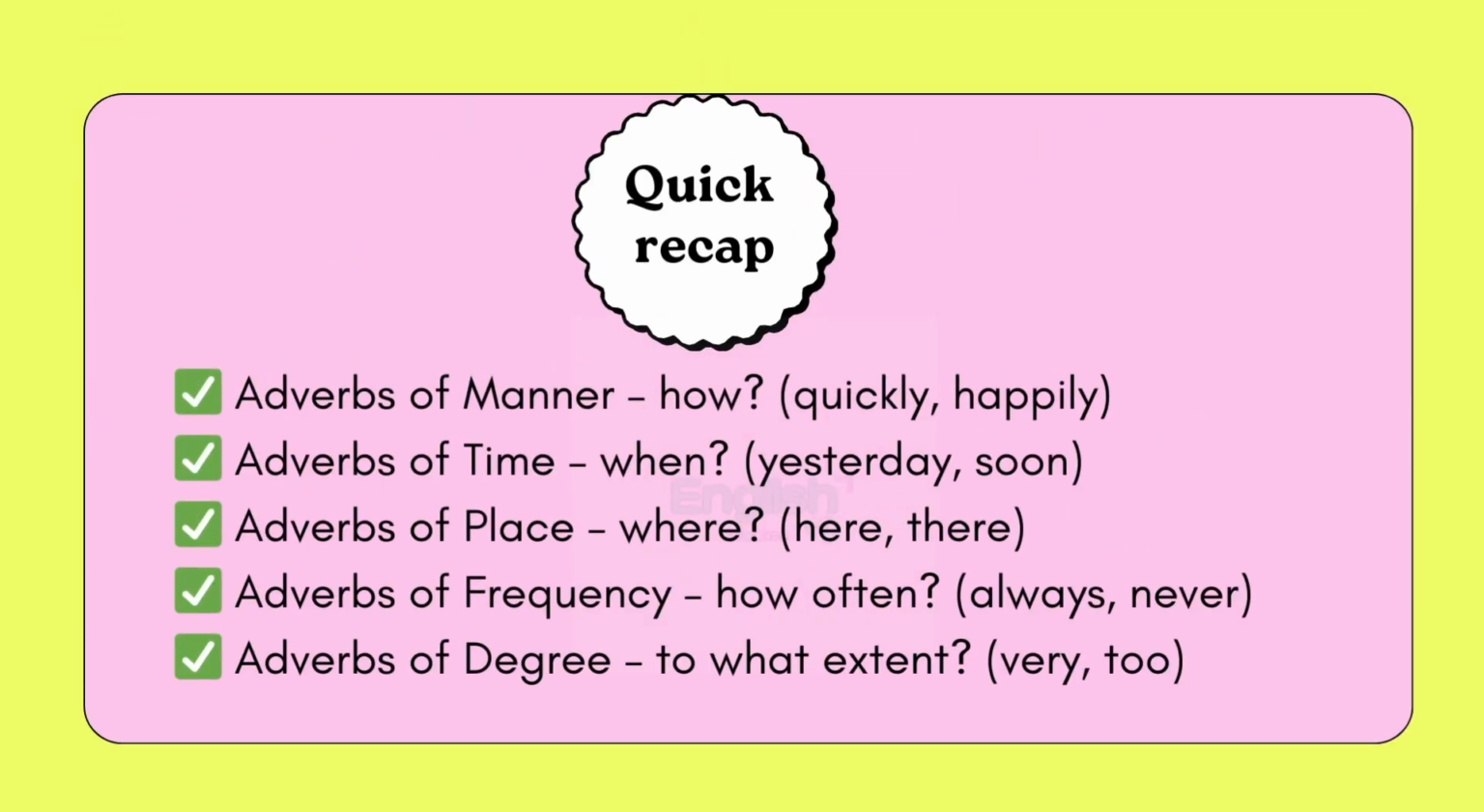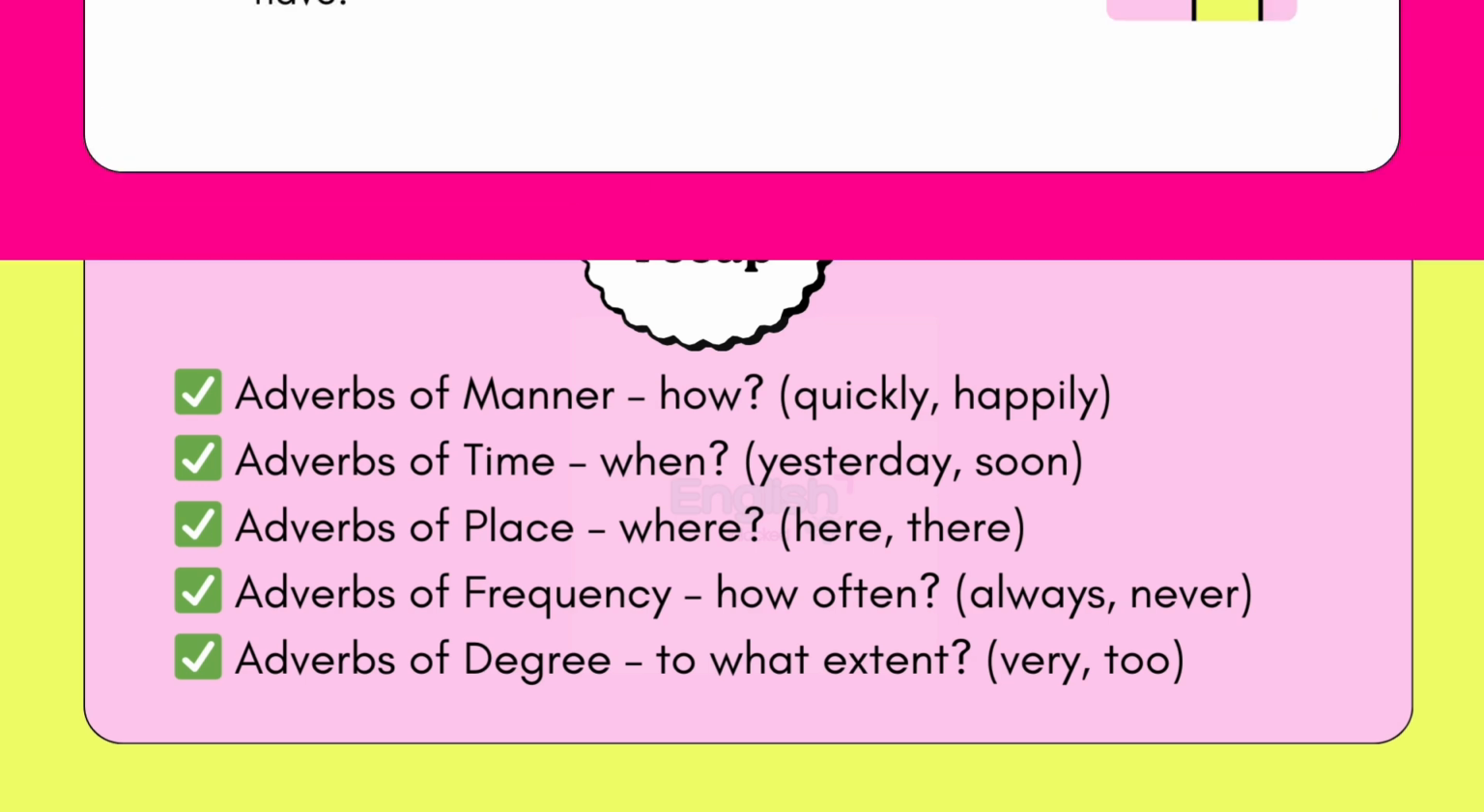Here is a quick recap. Adverbs of manner tell how something happens. Adverbs of time tell us when something happens. Adverbs of place represent where something happens. Adverbs of frequency represent how often something happens. And lastly, adverbs of degree represent to what extent something happens.